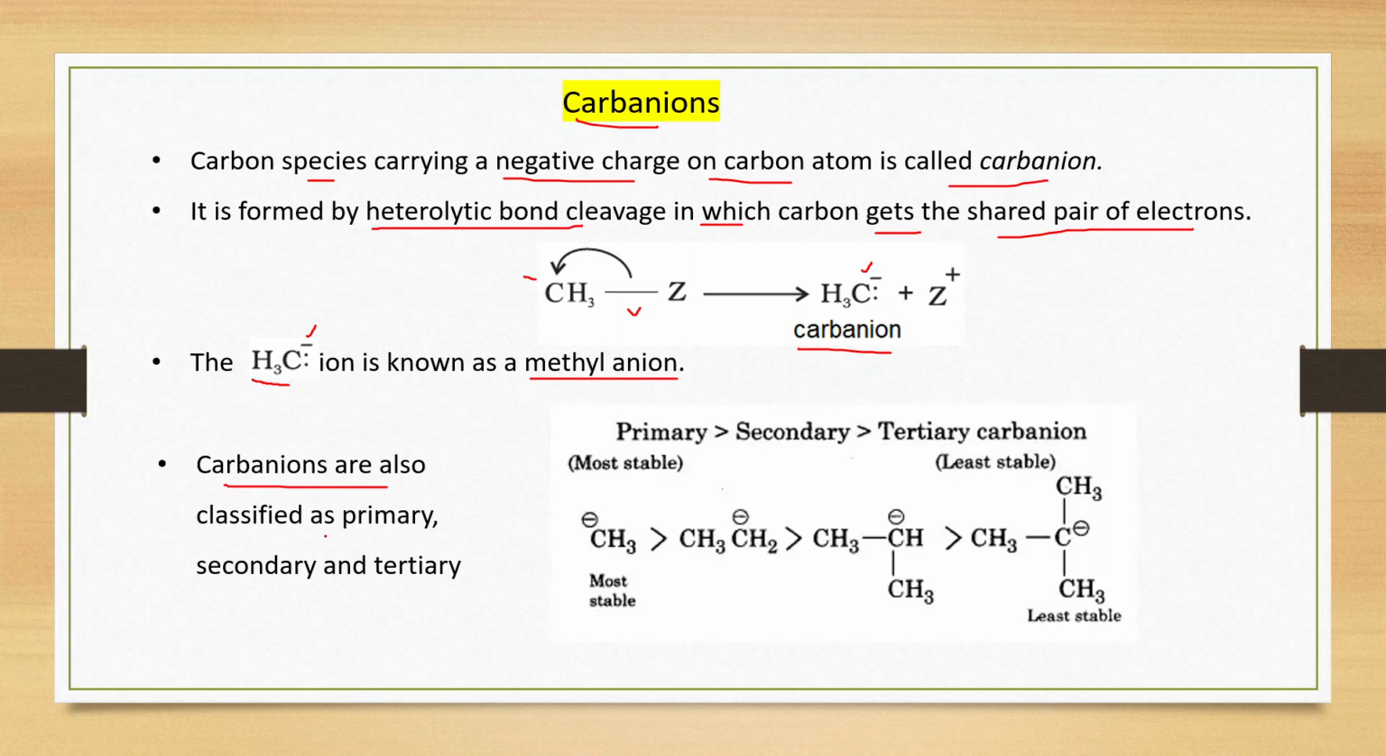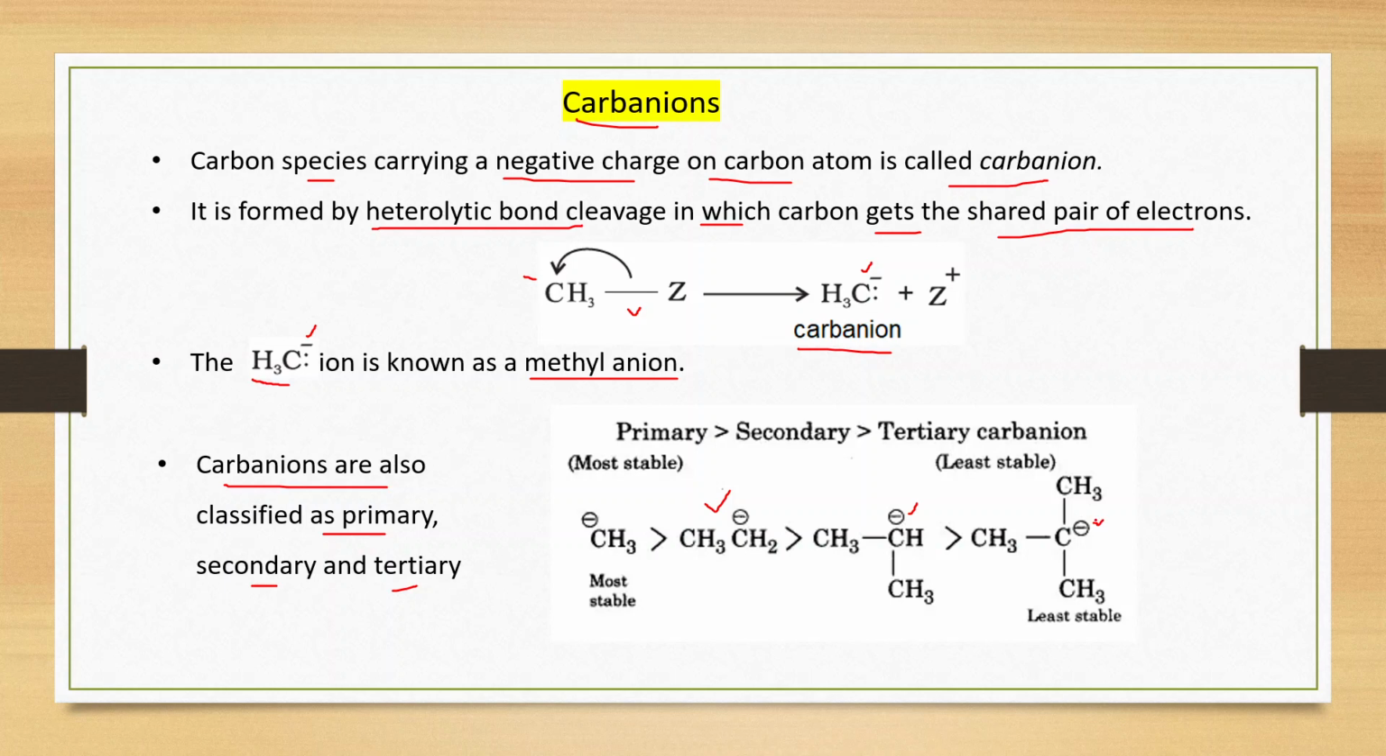Carbanions are also classified as primary, secondary and tertiary. In the same way, if negative charge is present on the primary carbon, this is a primary carbanion. If negative charge is present like this, this is a primary carbanion. If negative charge is present on the secondary carbon atom, then this is a secondary carbanion. And this carbon bears the negative charge and this is a tertiary carbon, so this is a tertiary carbanion.